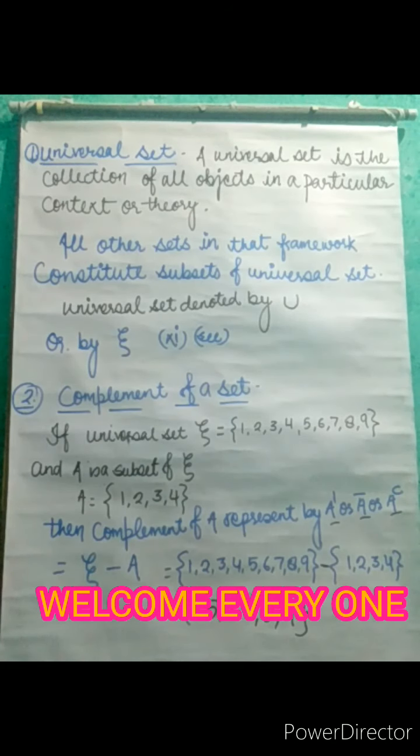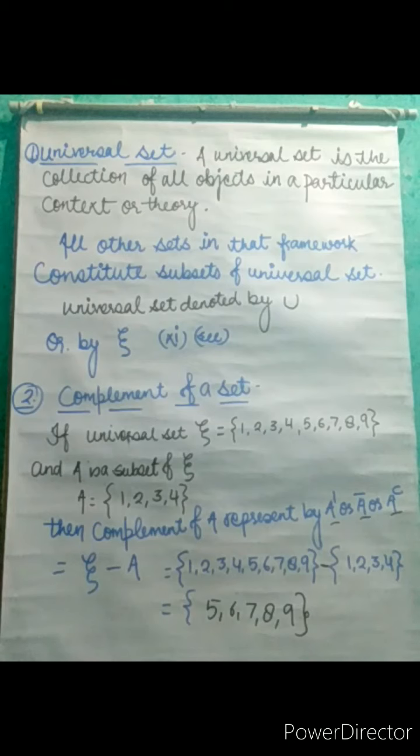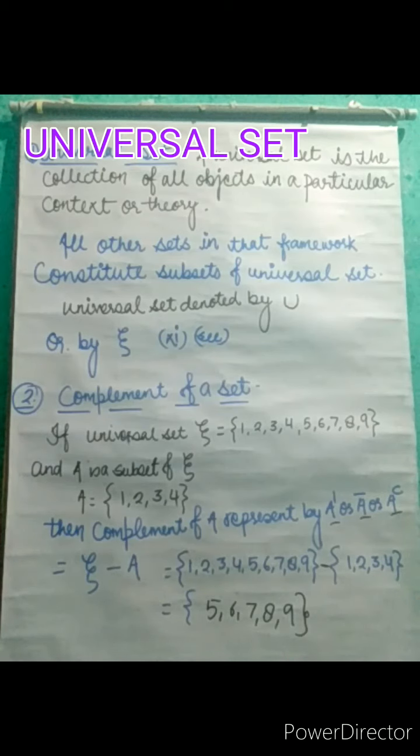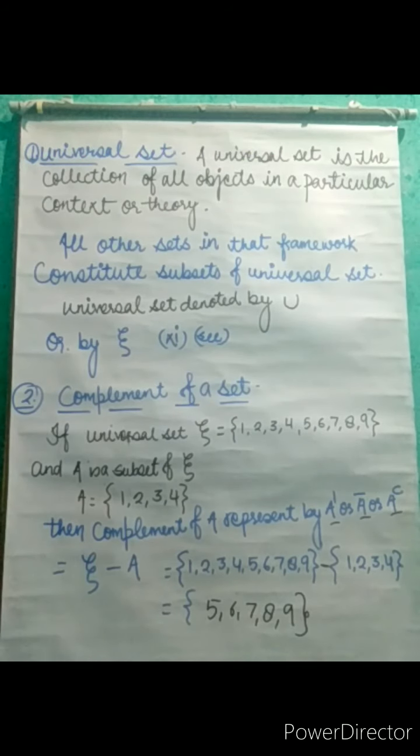Universal set. Let's have the definition of universal set. A universal set is the collection of all objects in a particular context or theory. All other sets in that framework constitute the subsets of the universal set. Means once again here we have to focus on it.